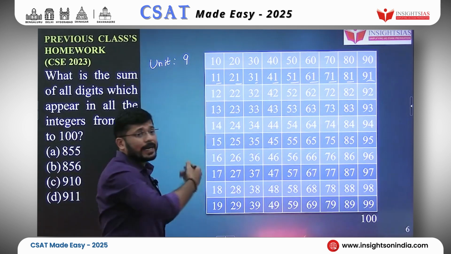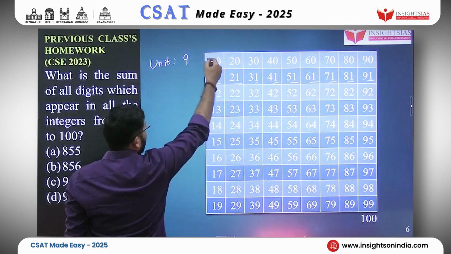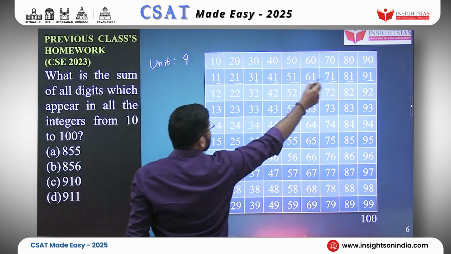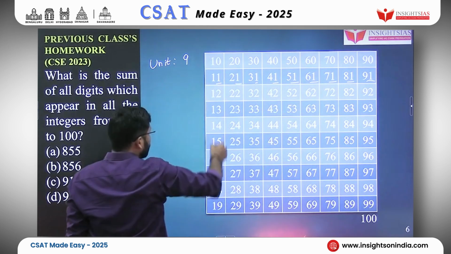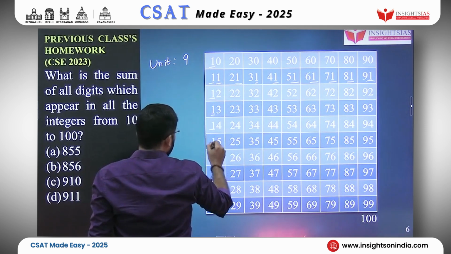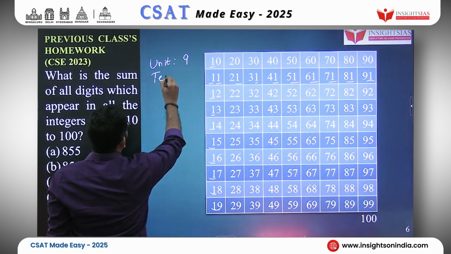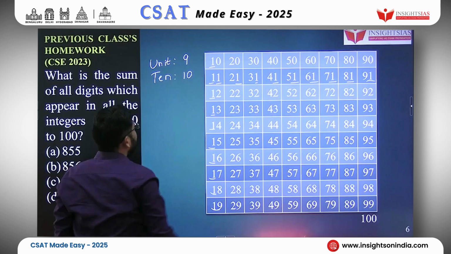Let's talk about the tens place now. Where does the digit 1 occur in the tens place? Entirely only in this column. In units place, it occurs only in this row, and in tens place, it occurs in only this column. 1, 2, 3, 4, 5, 6, 7, 8, 9 and 10. So, in the tens place, it occurs 10 times.